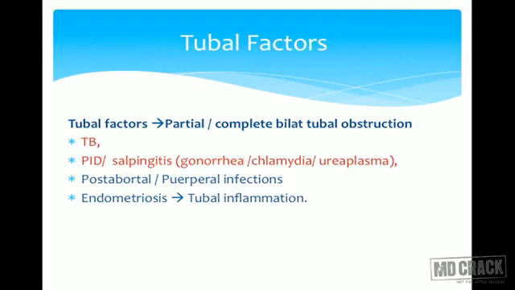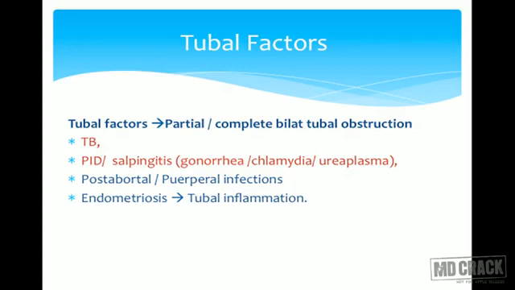They are the common infections and they damage the ciliary epithelium, and even though the tube is patent, its physiological function is lost, and thus it will lead to infertility. These infections can be sexually transmitted, or may occur because of post-abortal or post-delivery sepsis. So even in puerperal sepsis, if these infections damage the tube, then the patient will land up in secondary infertility.